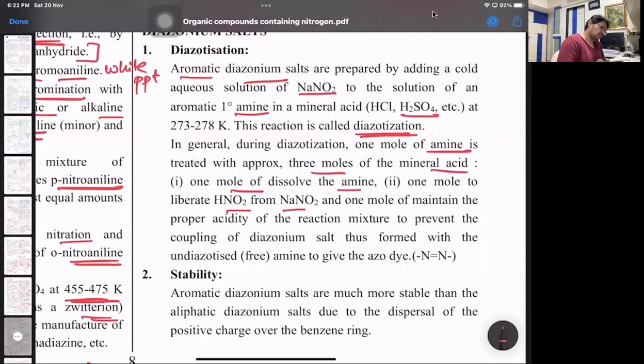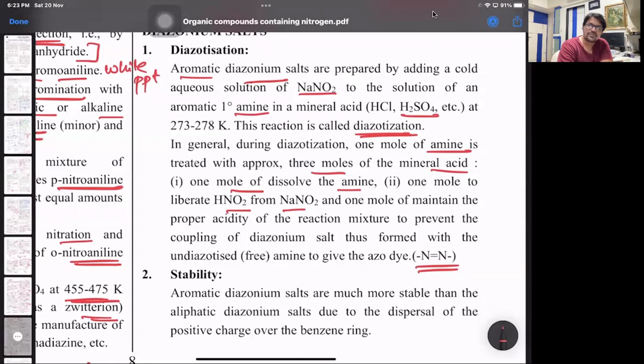Diazonium salt, and then it also forms an azo dye. We'll come to the azo dye part where a diazonium salt reacts with groups which are ortho-para directing, showing plus R effect, like phenol, or we can also have aniline to give you respective para-amino azobenzene. Is this clear? Or we also have para-hydroxy azobenzene. Those are the dyes which are formed.